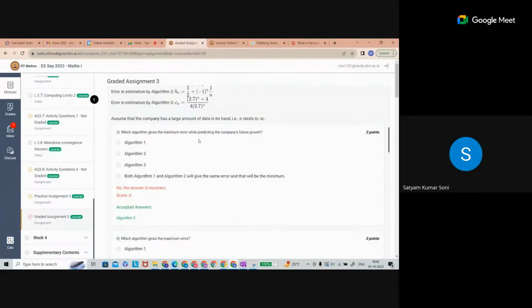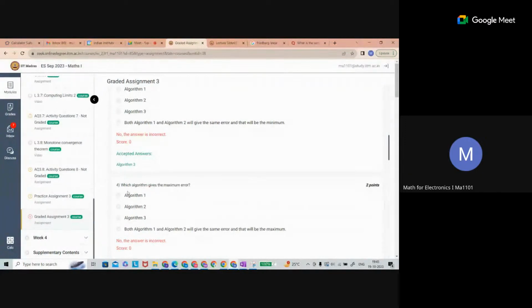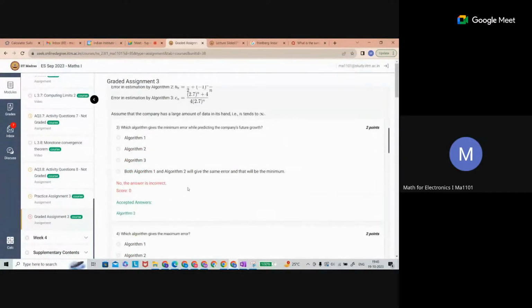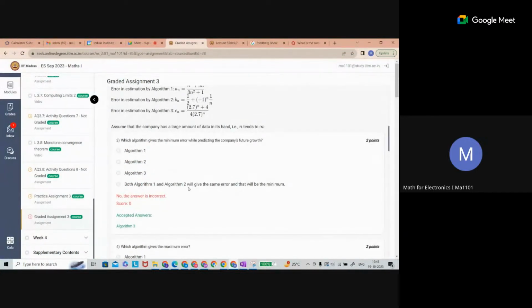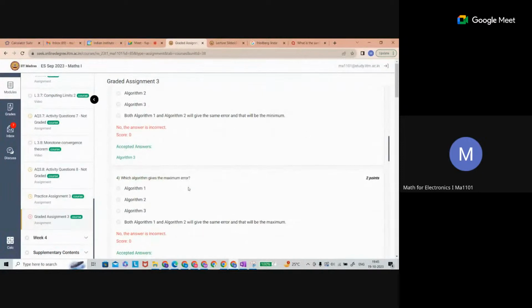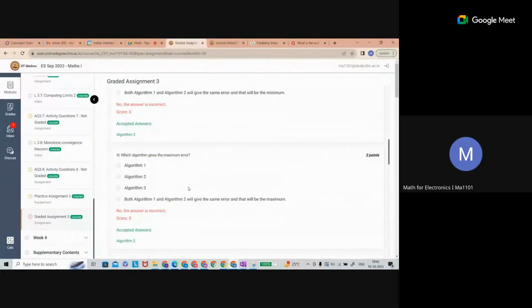And as data is going to be larger and larger, which one gives the minimum error? Similarly for this one, which algorithm gives the maximum error? So which number is going to be greater than max? So 1/2 is greater than 1/3 and 1/4. So that's why the second algorithm is going to give the maximum algorithm error. Okay, sir. Thank you.